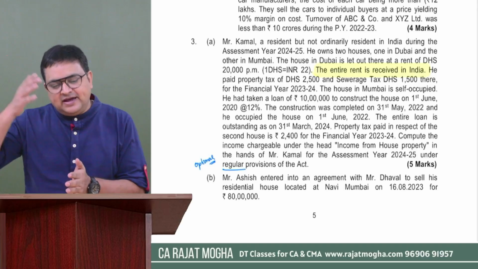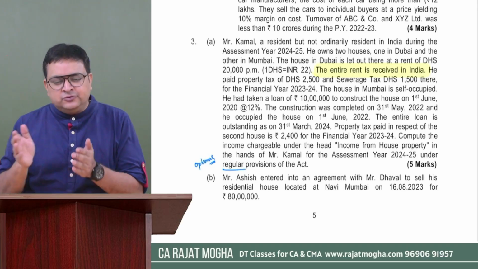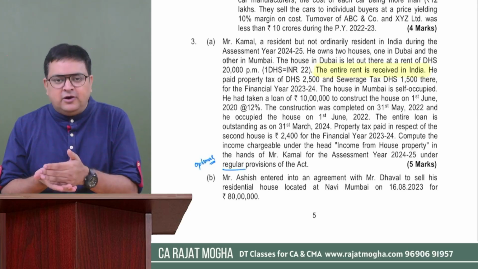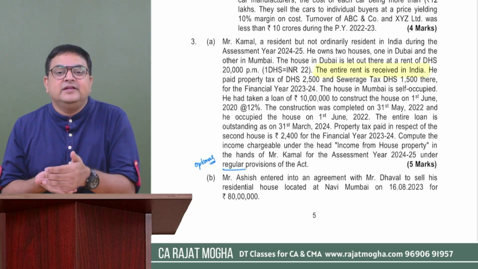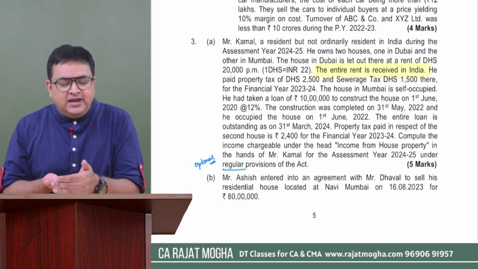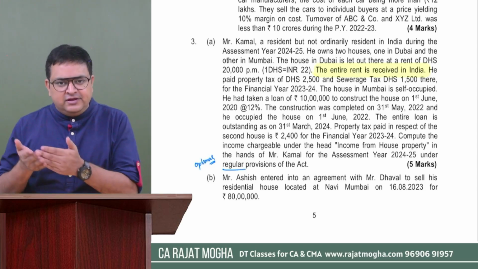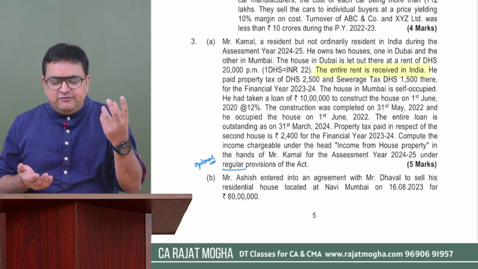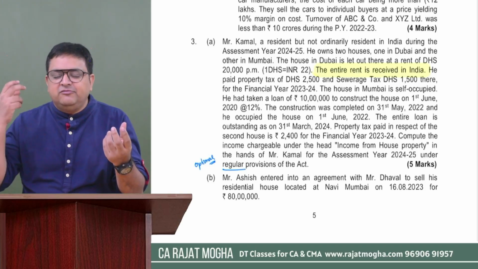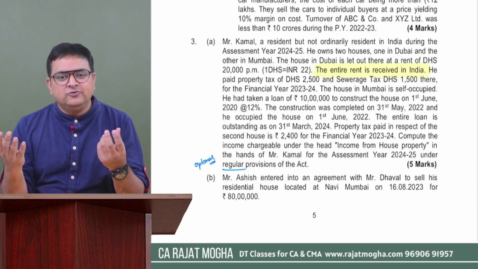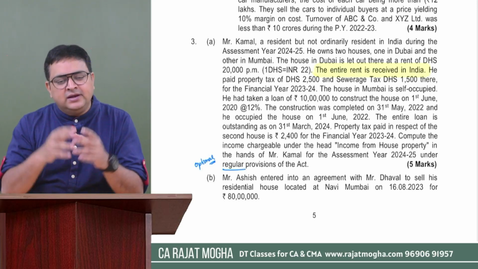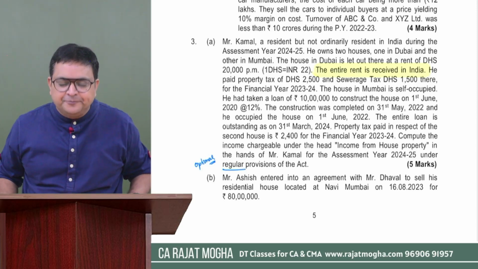Then after that, please calculate for Mumbai house. So obviously in Mumbai house, there would be a loss, right? Because it's a self-occupied property, NAV nil, 24A standard deduction would be nil, but under 24B there is an interest. So there would be a loss. So there would be some income in Dubai house, there would be a loss in Mumbai house. Simply you can club them together and then you can give a final figure, right?